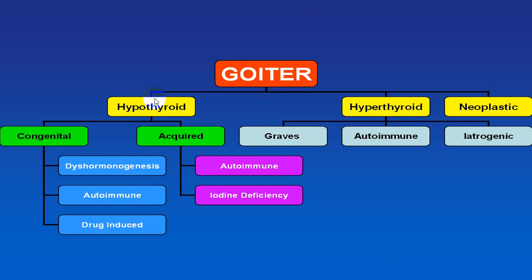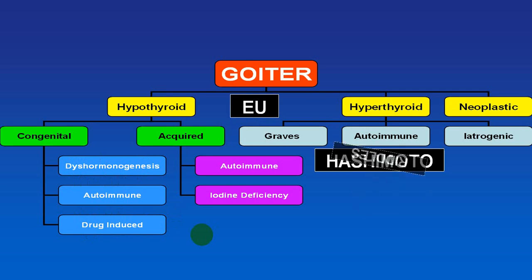So goiter you can divide function wise into hypo, hyper, and neoplastic. Hypo can be congenital or acquired. Among acquired, autoimmune, and this autoimmune classical is Hashimoto's thyroiditis, or because of iodine deficiency, and congenital is autoimmune variety or maybe drug induced or maybe dyshormonogenesis. And among Graves' disease, it is autoimmune. Riedel's is another variety which can be acquired. By and large, it is euthyroid or hypothyroid. Graves' disease is usually hyperthyroid.